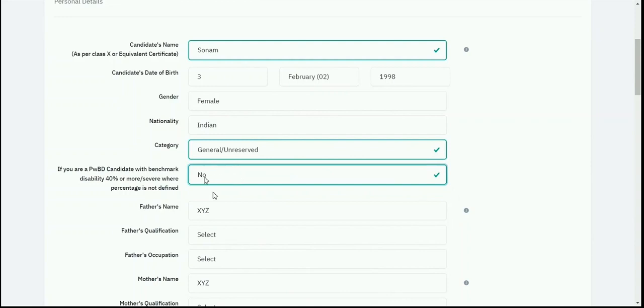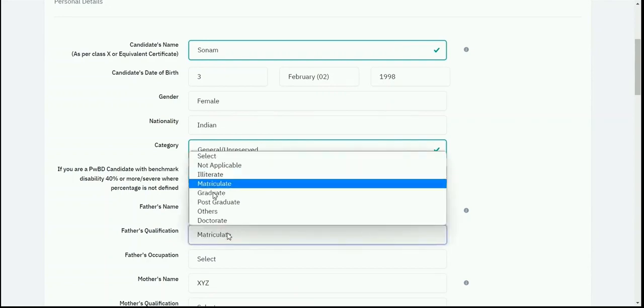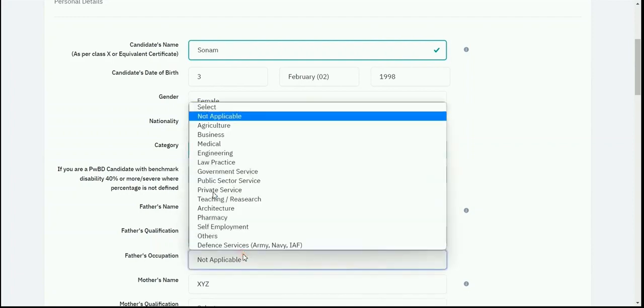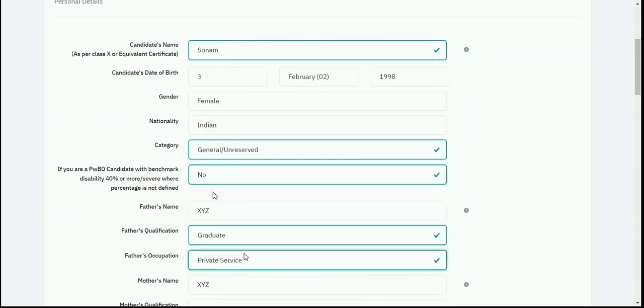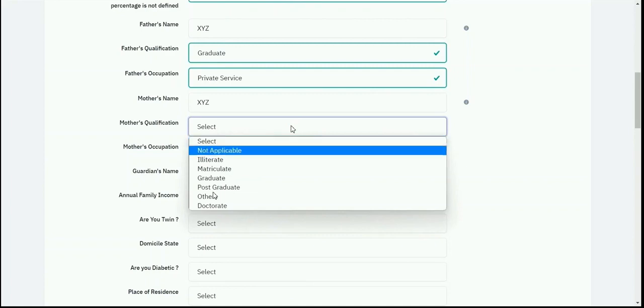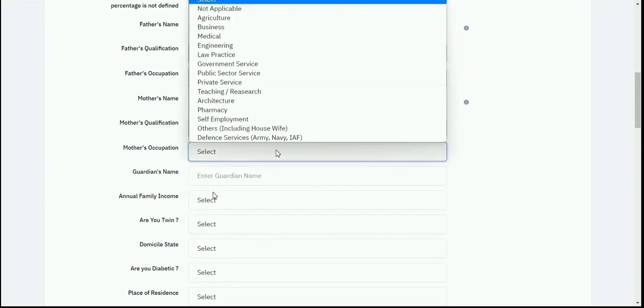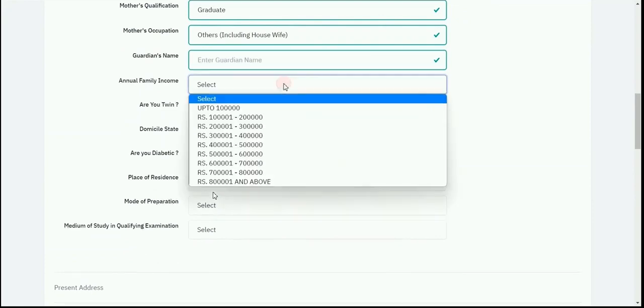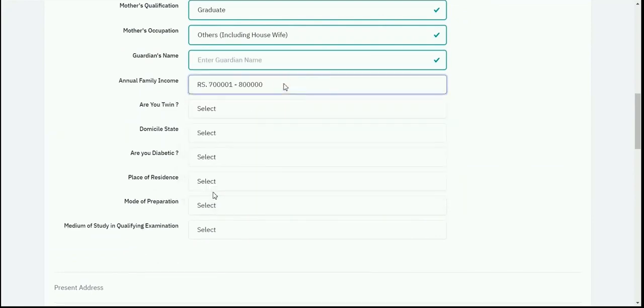Then the father's name is being fetched from the registration window, and here I need to enter the father's qualification. I have selected the qualification from the drop down. Now I will select the occupation, and I need to do the same for the mother's qualification and mother's occupation. In case of any guardian, you can write their name over here, and then you need to select your annual family income from this drop down.